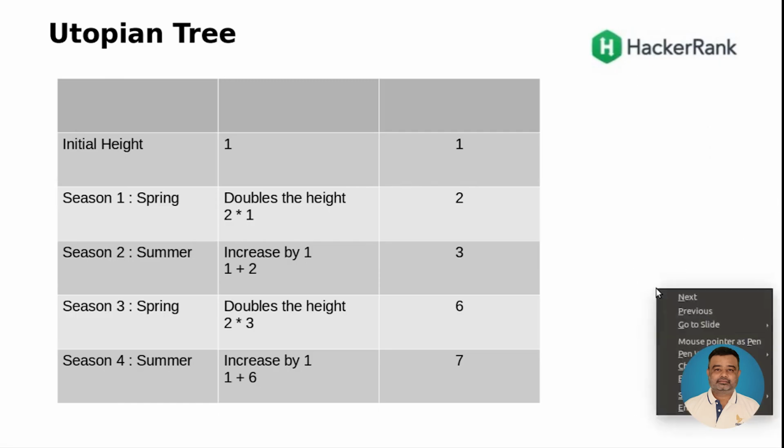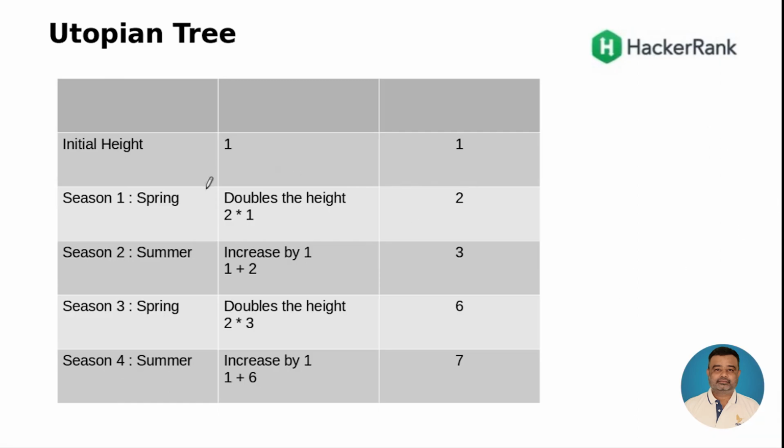Initial height is 1, and then the first season is spring, wherein the height doubles. 2 into 1 is 2. The next season is summer, wherein it adds 1 to the existing height. The existing height was 2, we got 2 from here. 2 plus 1 is 3, so the new height is 3.